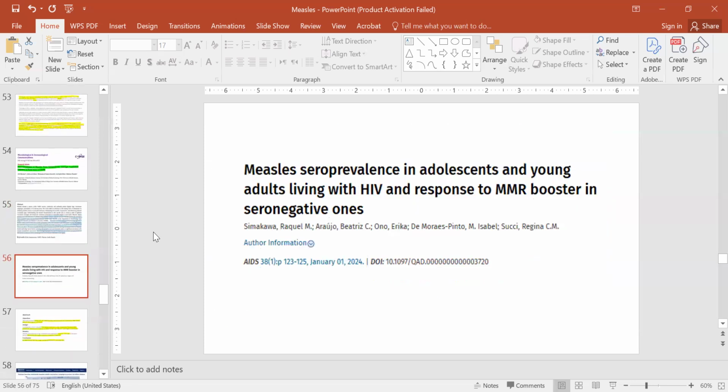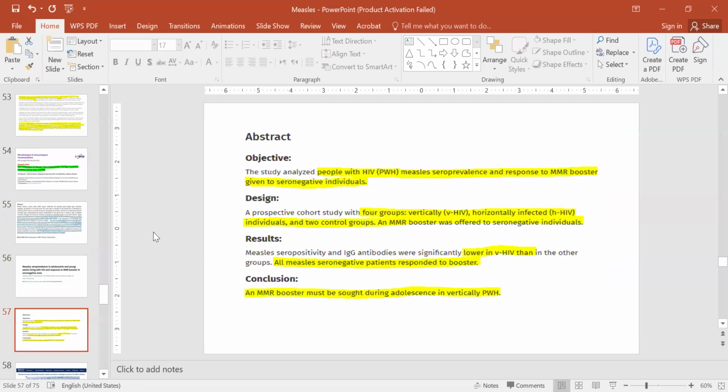This is a study, measles seroprevalence in adolescents and young adults living with HIV and response to MMR booster in seronegative ones. So the study analyzed people with HIV, measles seroprevalence, and response to the MMR booster given to the seronegative individuals. They identified that an MMR booster dose must be sought during adolescence in the vertically transmitted HIV.